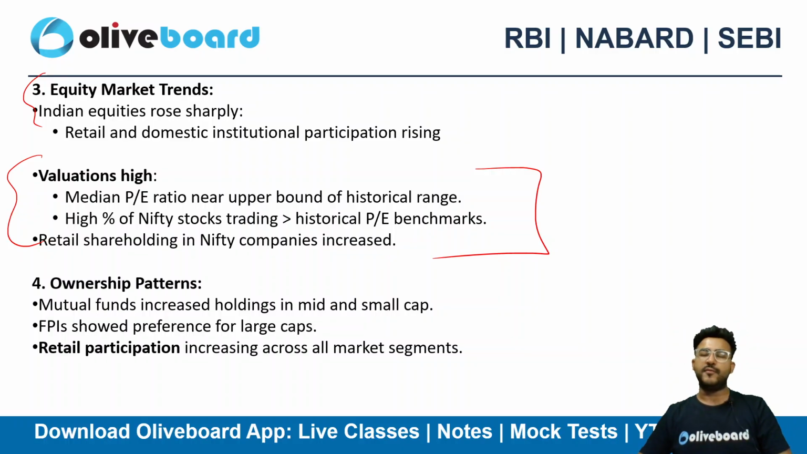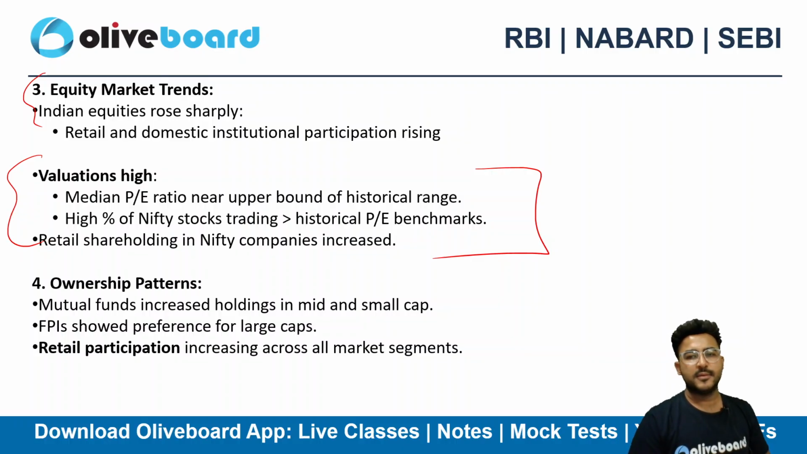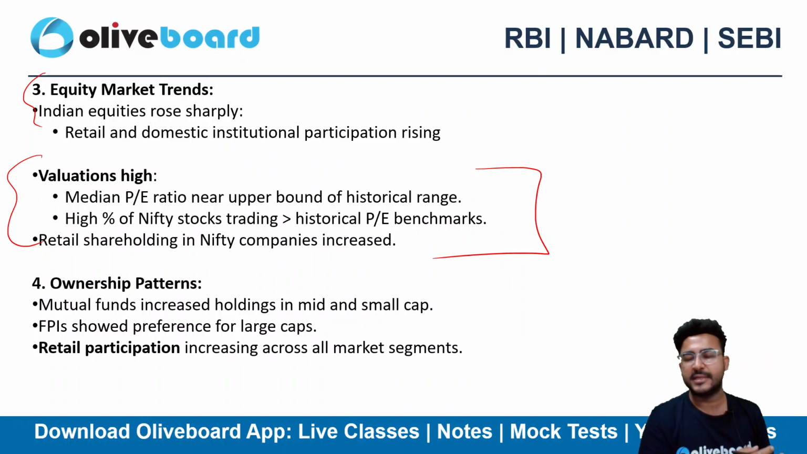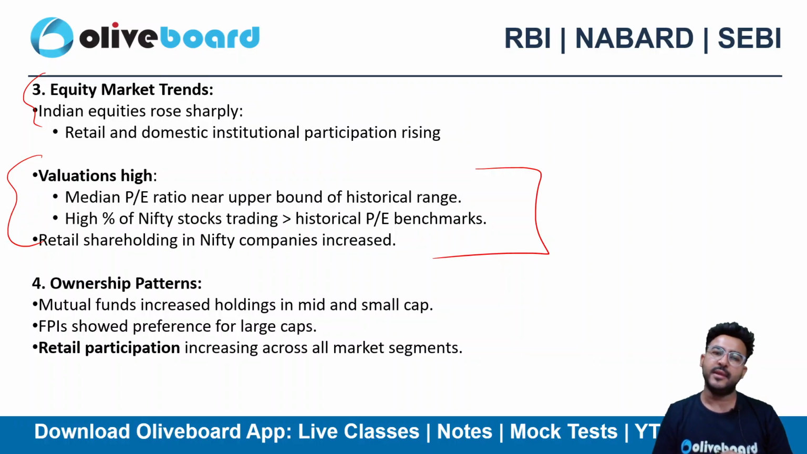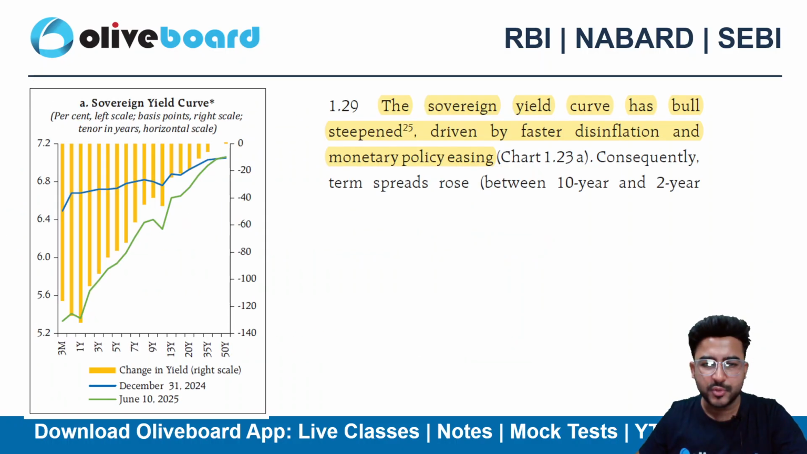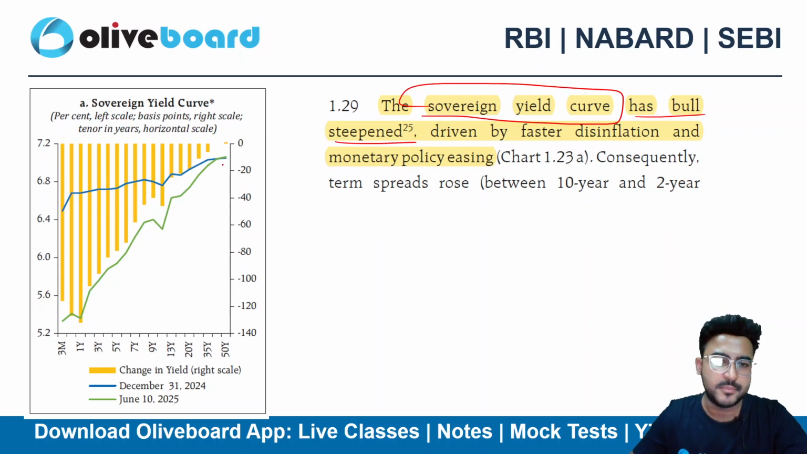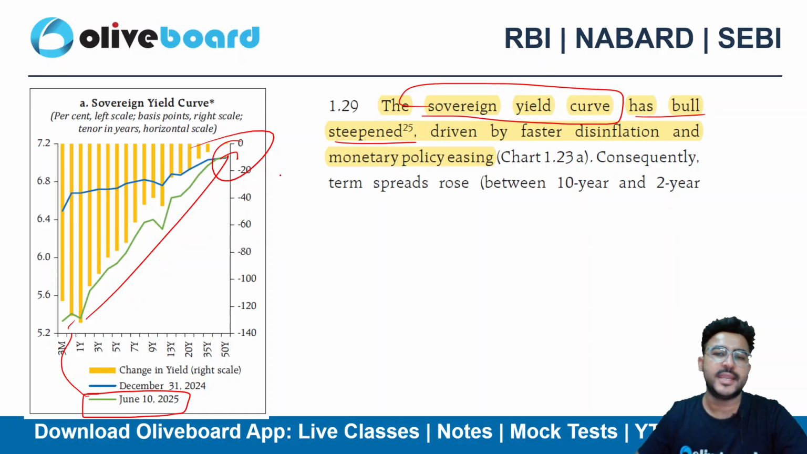Whenever there is a high amount of liquidity in the market, definitely a part of that liquidity goes into the financial market, stock market as well, equity markets as well. Because of that, there is a high valuation problem, right? We'll be discussing the mutual funds as well. So here we can see that the sovereign yield curve has bull steepened. That means it has increased. As per the data of 10th June 2025, it has increased, right? It has increased. Why?